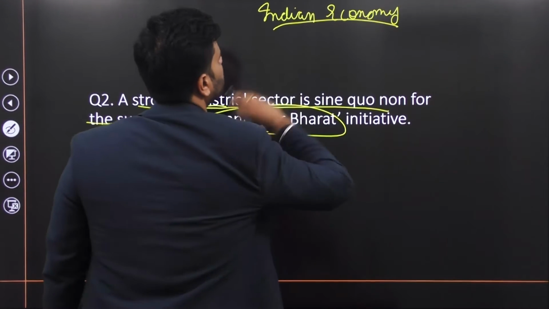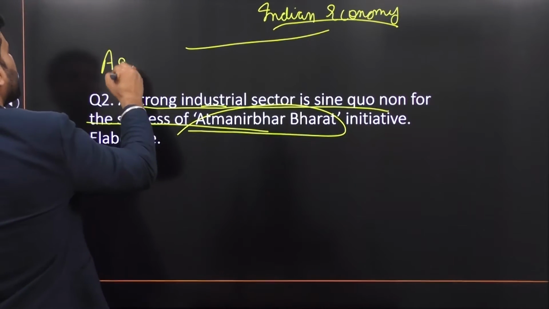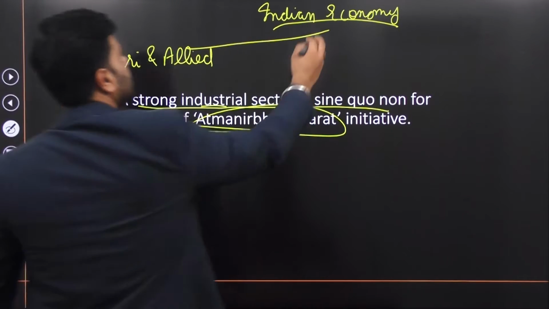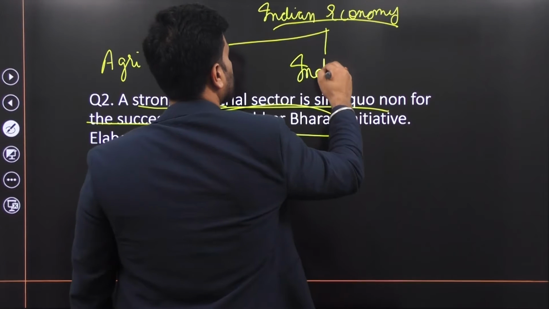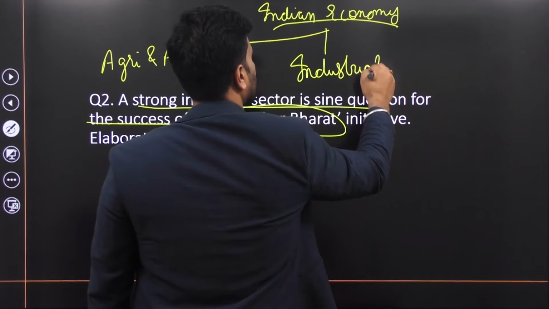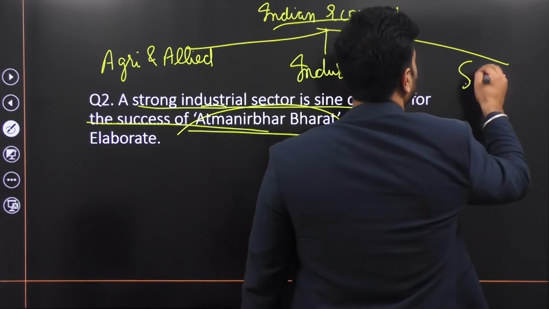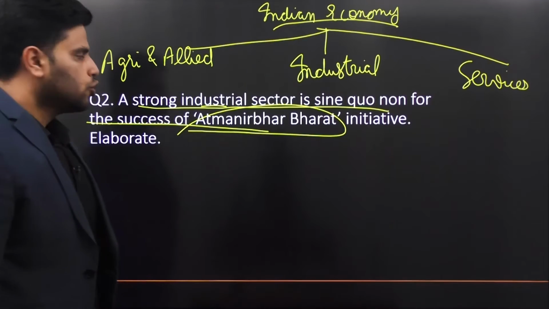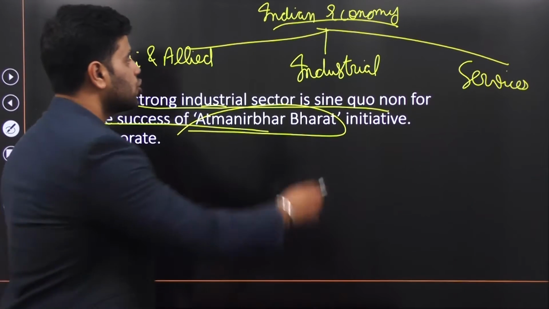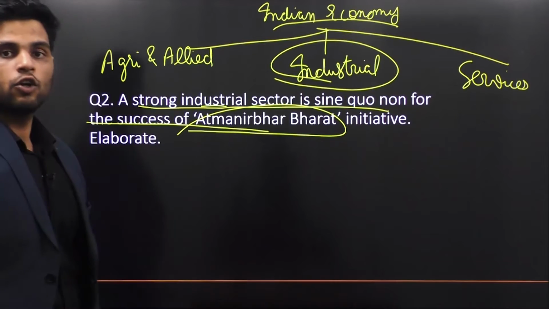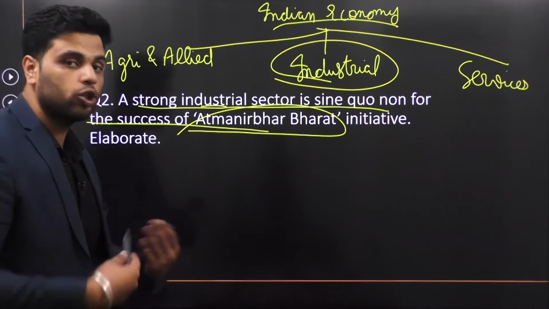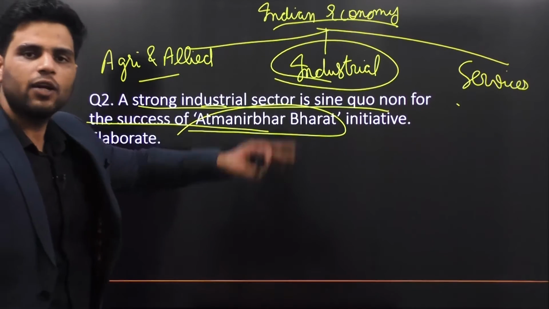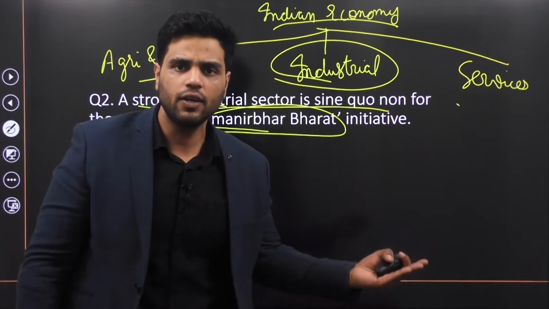consists of three major sectors. One is agriculture and allied activities. The other is industrial sector. The other is services sector. Right? So if I want to prove that industrial sector is critical for development or for growth in all sectors, right? Because if all sectors are growing, then only India's economy is becoming strengthened, right?